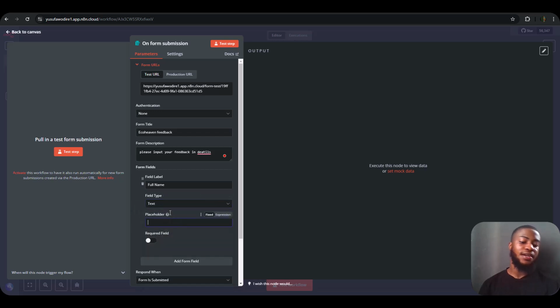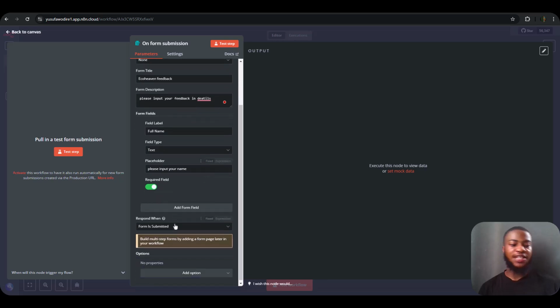And for the placeholder, let's just write please input your name. Then there's the required field. You toggle this button on if you want the person that is going to be filling this form to make sure they actually input data. If this is turned off, they can skip the step and the form will go through. But if this is turned on, the form won't submit, and it will continue to notify the user that they have to fill a particular space before it can.